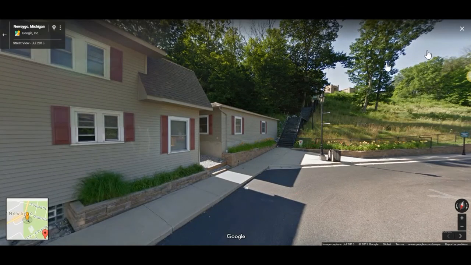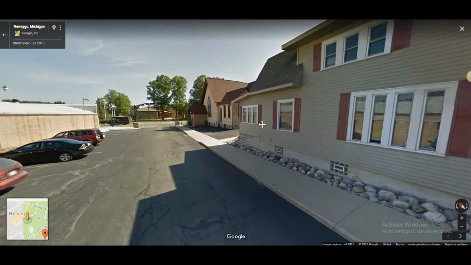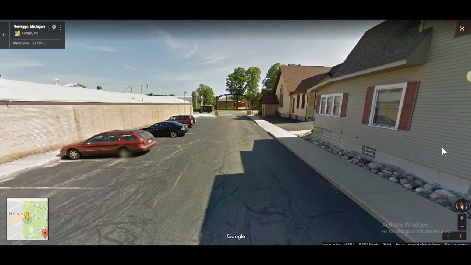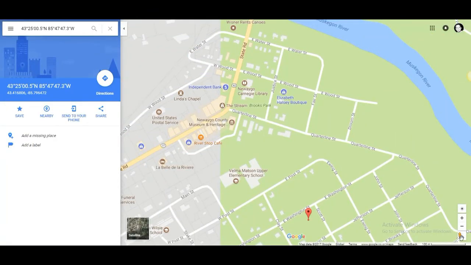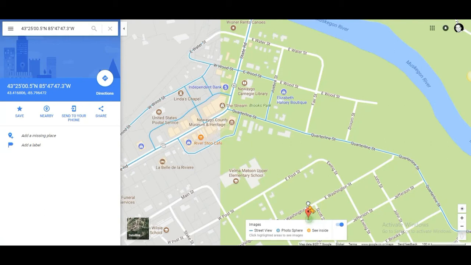Whenever you want to see how a property looks, just drag the little doll that is on the bottom right corner and then drop it on the points of interest. If it doesn't work, remember to check if that area has actually been covered by Google Street View, by these blue lines on the streets here. If the property is within those lines, you might be able to see it. If not, most probably you won't.